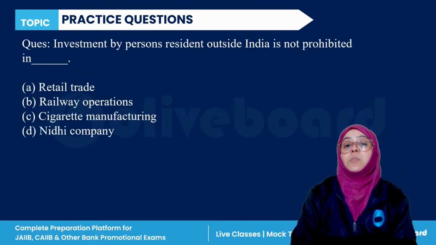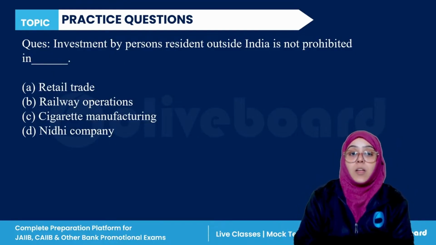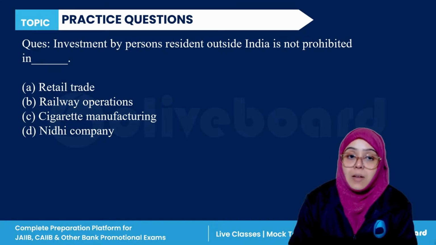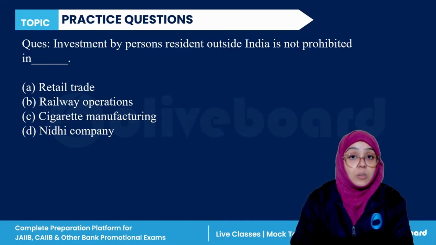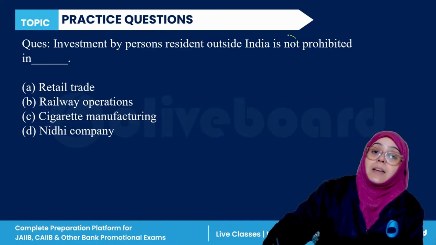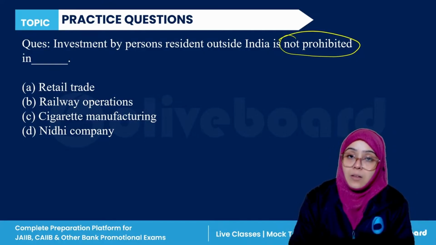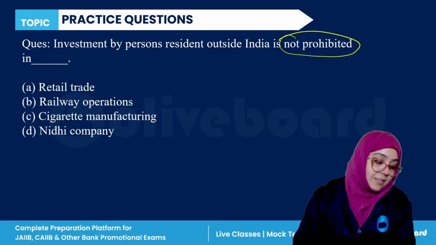Next, investment by a person resident outside India is not prohibited in which of the following areas? Retail trade, railway operations, cigarette manufacturing, or Nidhi companies? I am asking you under which area it is not prohibited.